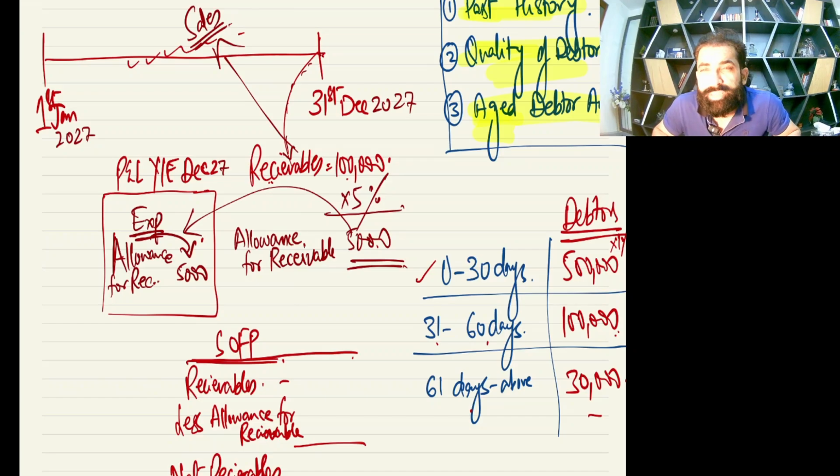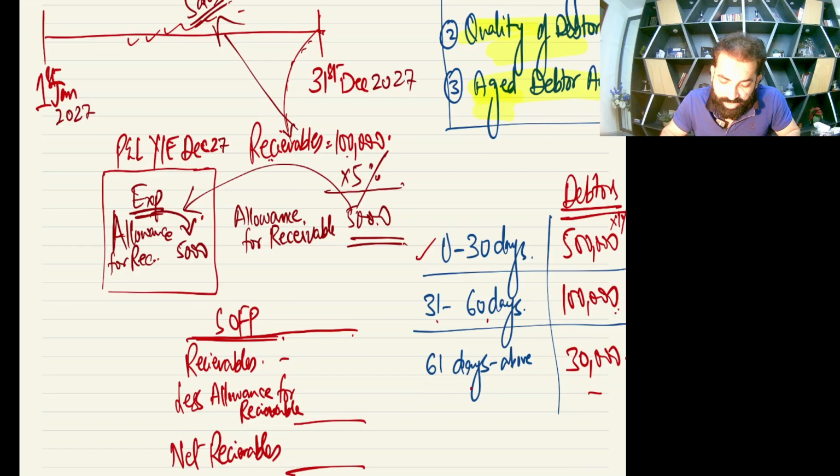So my respected student, now see, you have receivables of 1 lakh, but out of this 1 lakh there is 5,000 doubtful debts. 5,000 of the receivables are doubtful. So out of 1 lakh, 5,000 are bad boys. So you need to remove it. You don't need to overstate your receivable, just show the real picture, and the real picture is this.